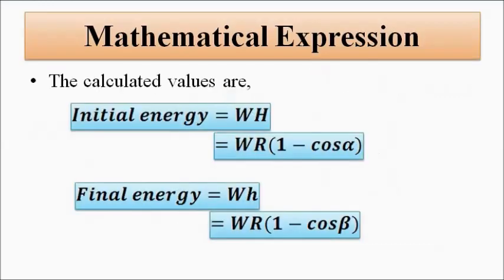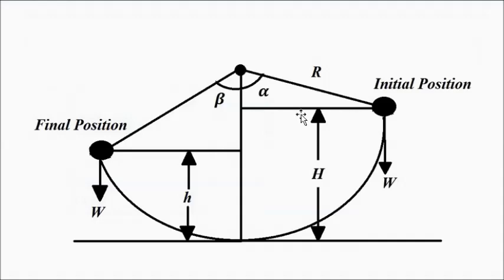Now the mathematical expression for the initial potential energy is WH or mgh. W is equal to mg, weight is equal to mass into acceleration due to gravity, where m is the mass of the pendulum. So the initial potential energy is WH at the initial position. Now here H we can write as